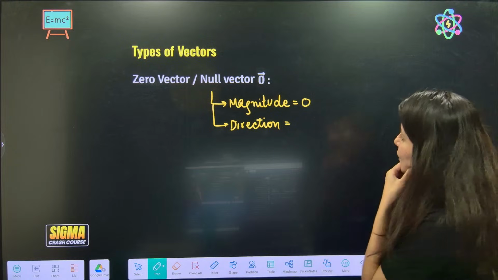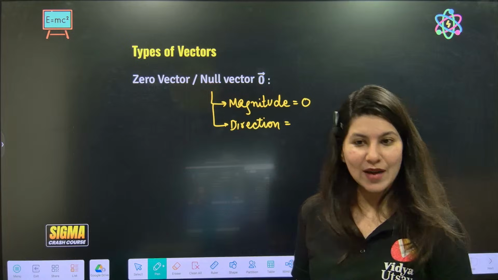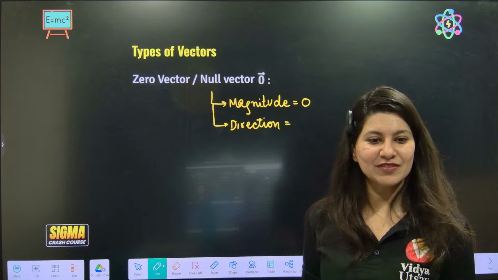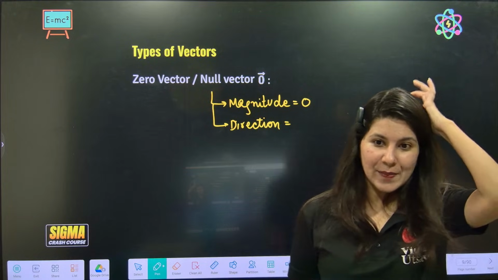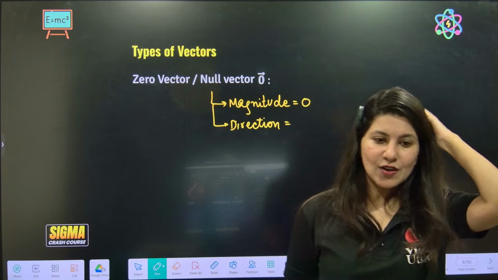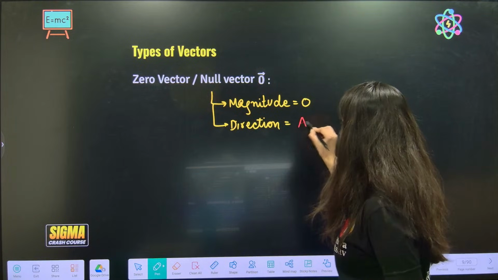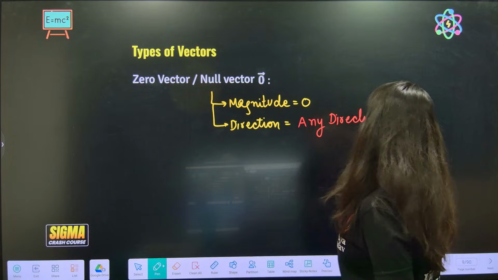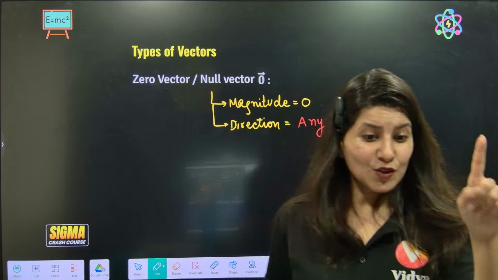So ma'am, direction of no direction. Write in the chat box. I want to know your knowledge of vectors. Quickly in the chat box. What happened? No direction. Null vector. Direction or no direction? It will be any direction. Any direction. You say whatever direction. At a time it can take no direction.